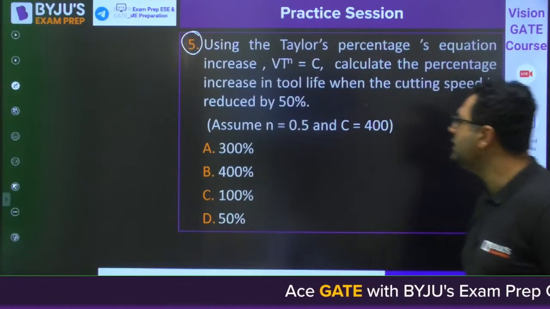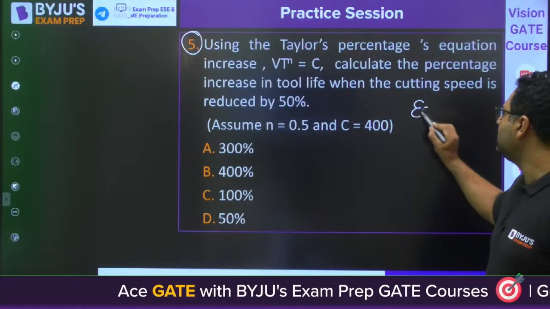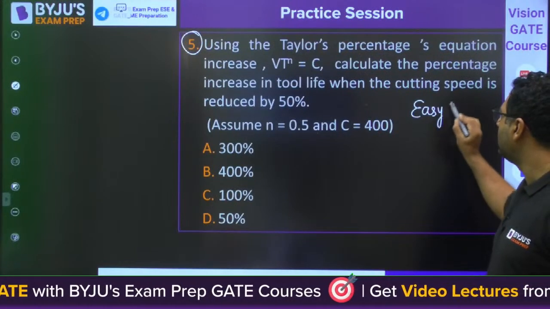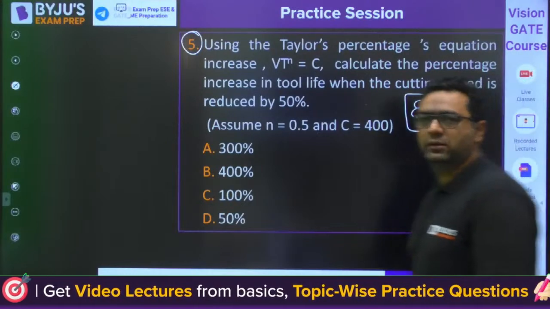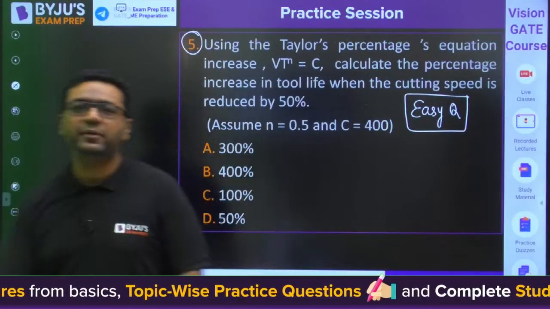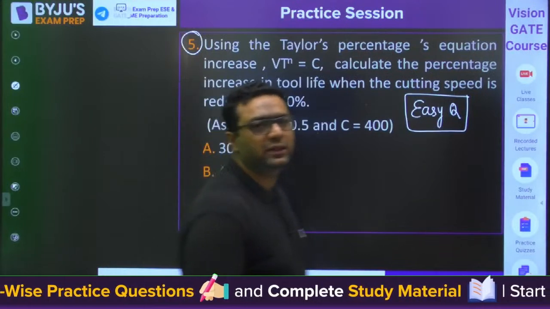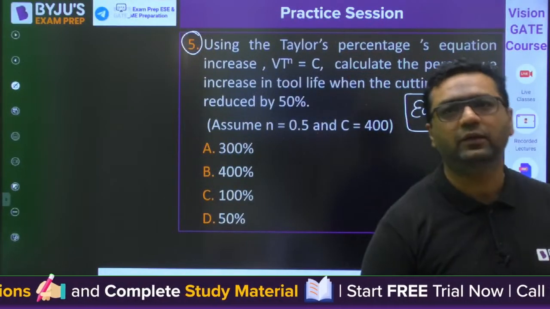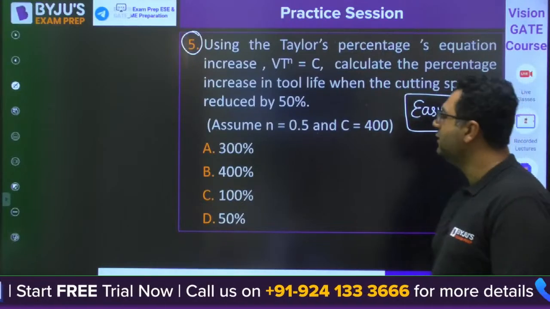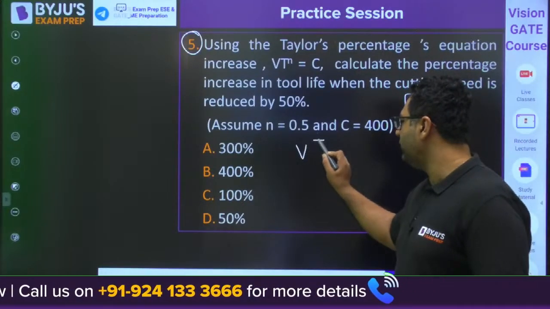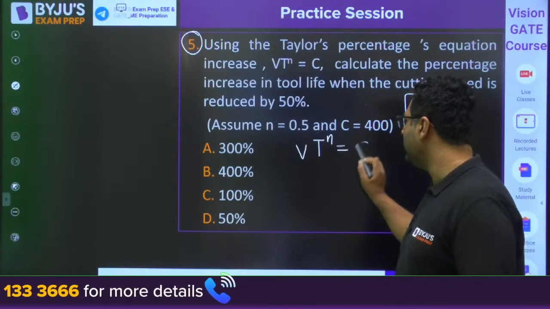Okay, this is a very easy question actually. And this is a question which has been asked in mechanical and PI more than 2 to 3 times. You know, the Taylor tool life equation is VT to the power n equals constant.